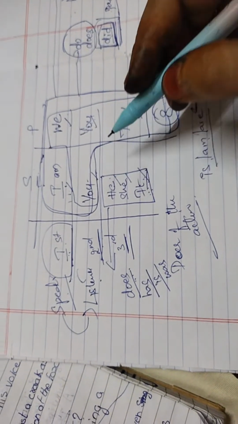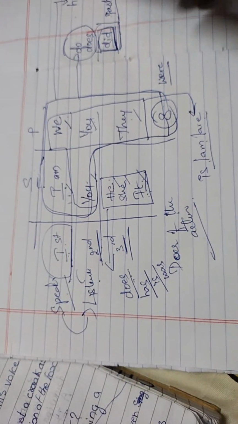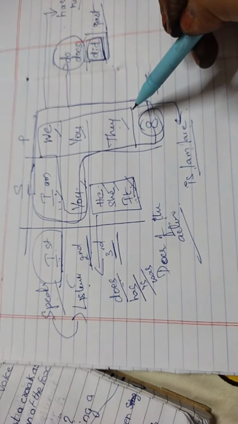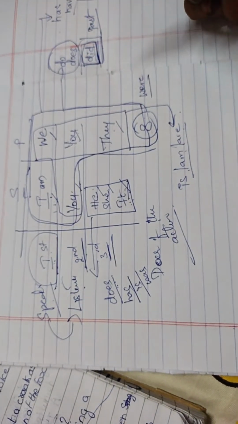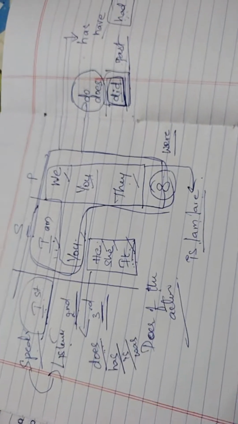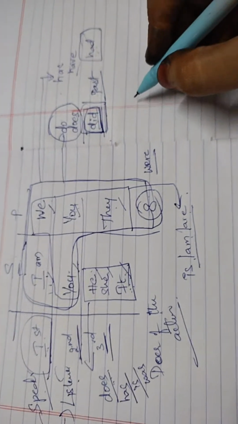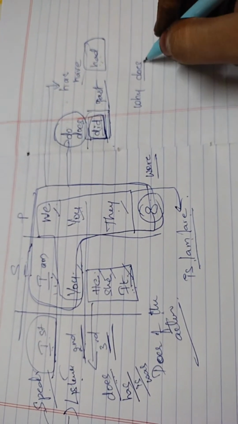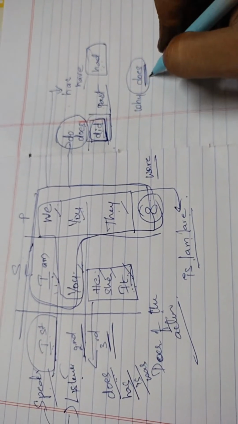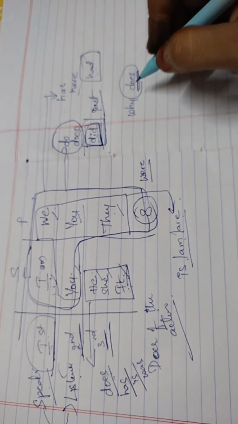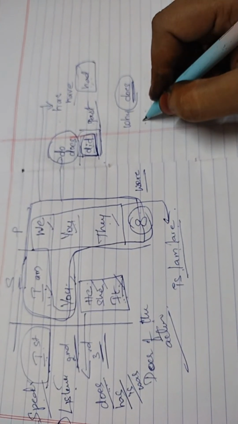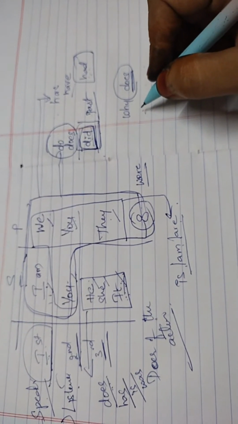Okay. So this is present: do forms, have forms, be forms. Based on the subject, we need to pick the suitable verb. Now, when your question is like, why does, it indicates present. We are talking about present. So you are supposed to give the answer in present.